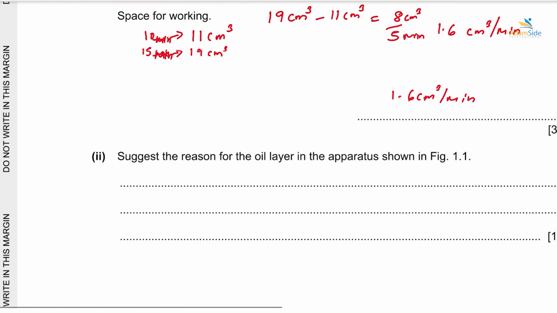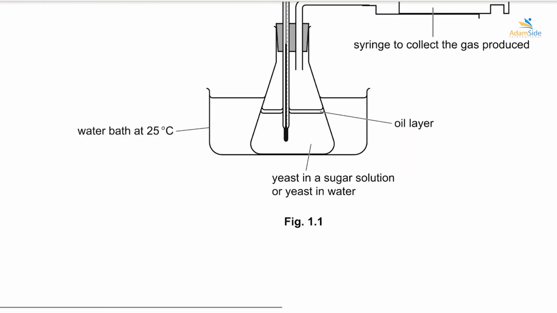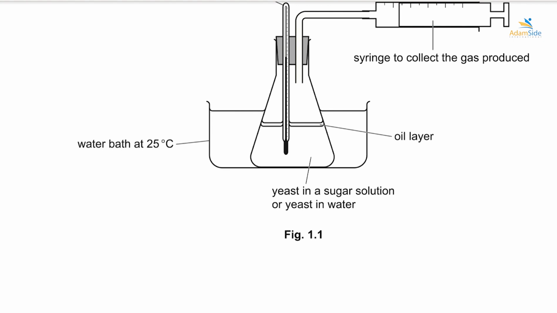Suggest the reason for the oil layer in the apparatus shown in figure 1.1. So why did they have to place a layer of oil up here in our apparatus? They added the oil layer so that the yeast could respire anaerobically. And how so?